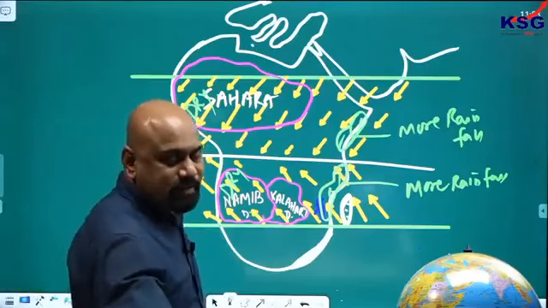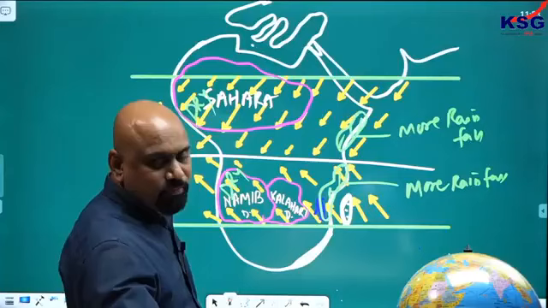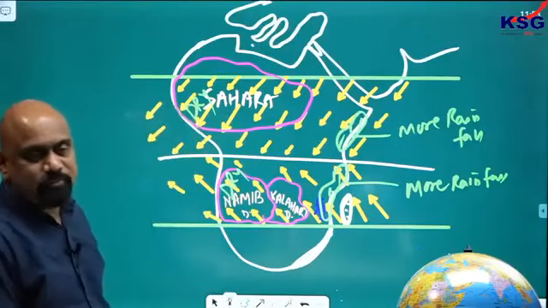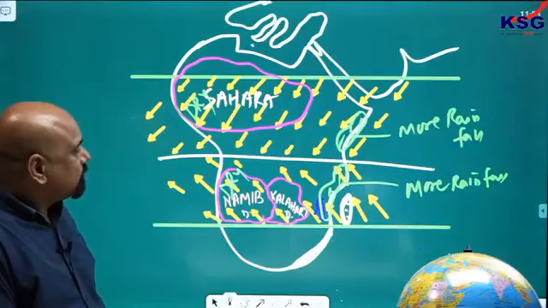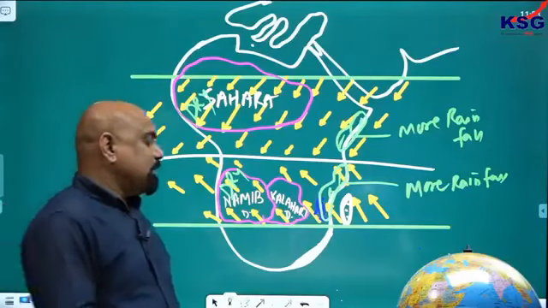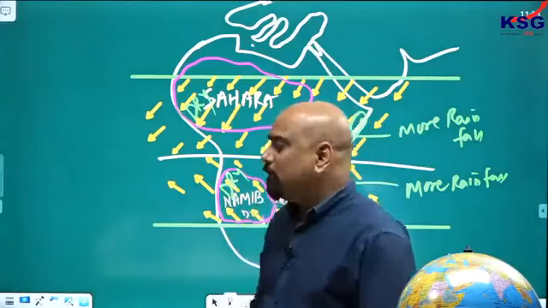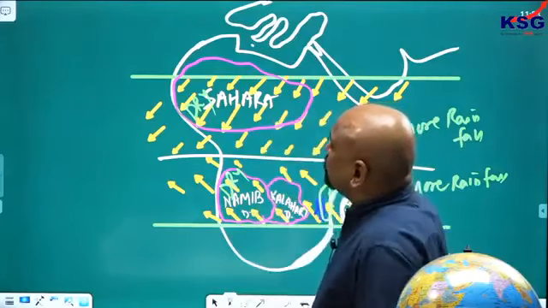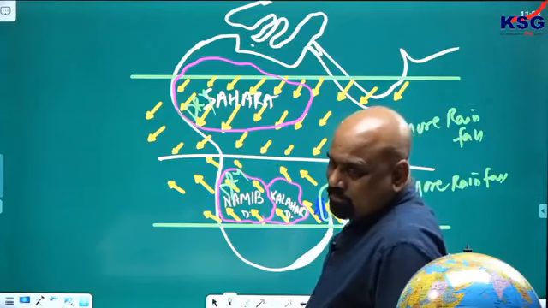Okay, is it clear to you? Done. My friends, this easterly wind influences the climate of low latitude, meaning 30 degree to 0 degree in between.